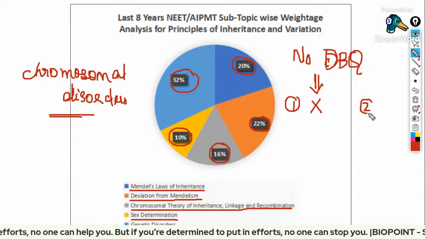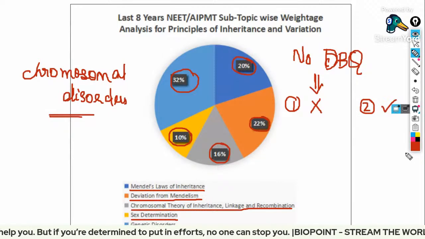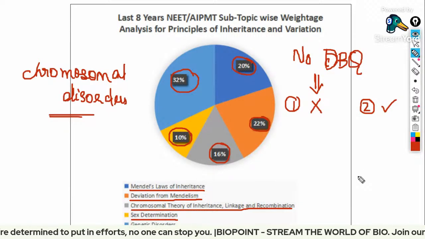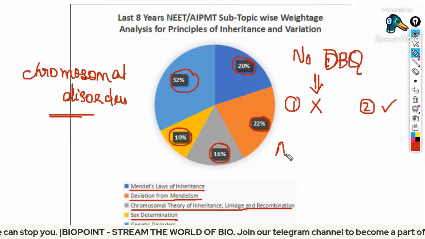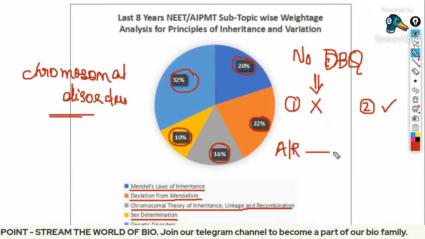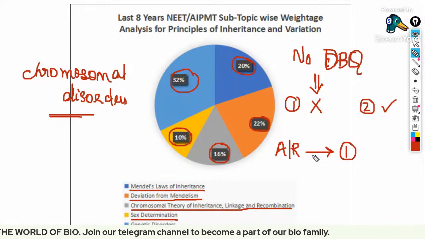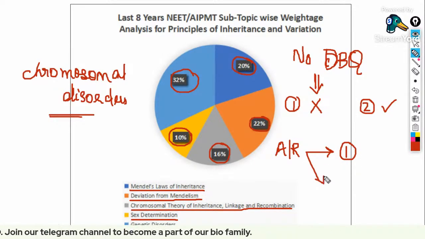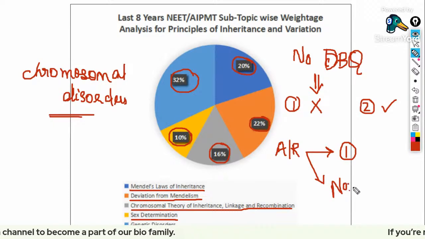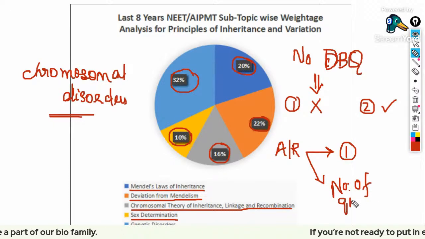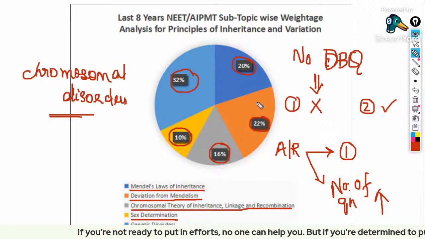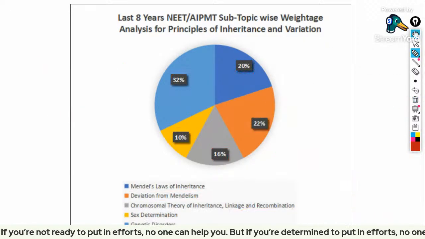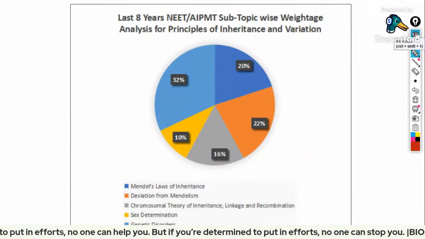The second thing, they included one assertion reason question this time in biology, so the number of questions can increase from next time. Is that clear? So anyway, we have to adapt from the lowest question to the very highest question.